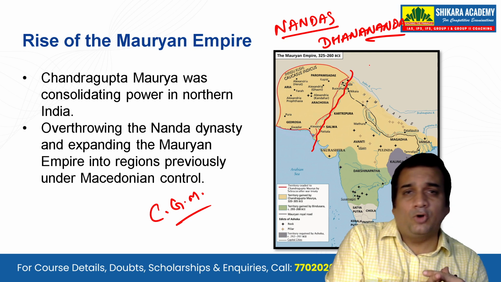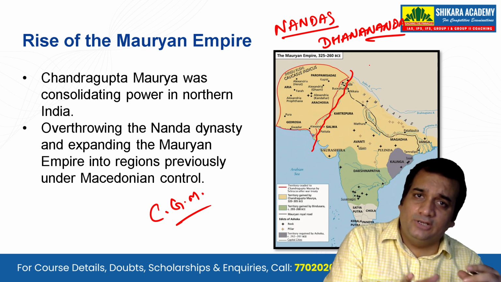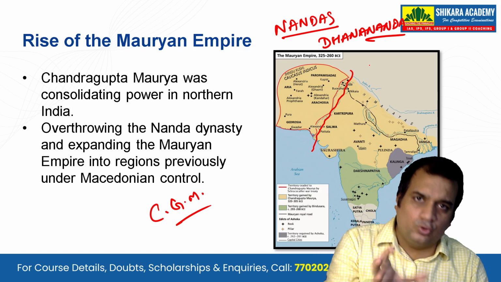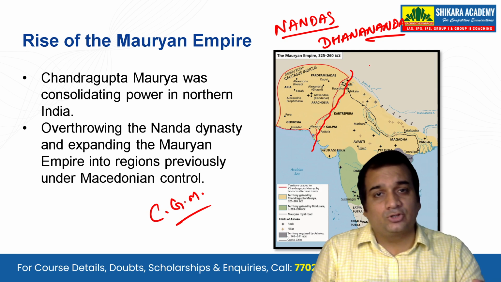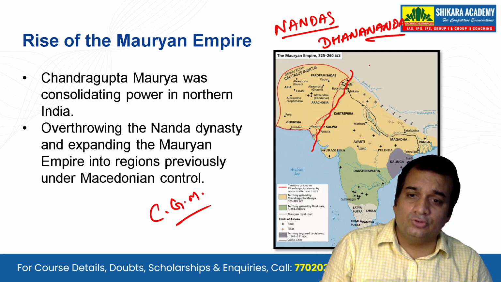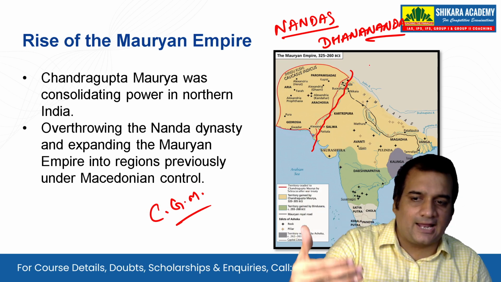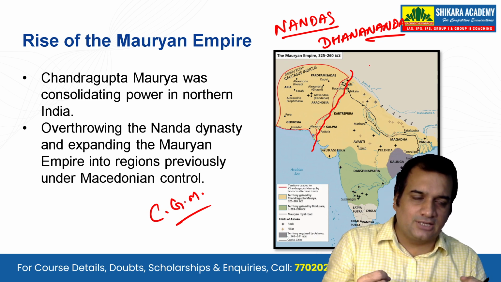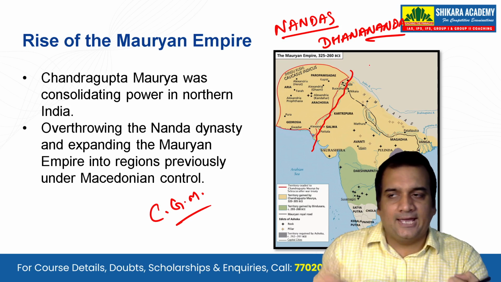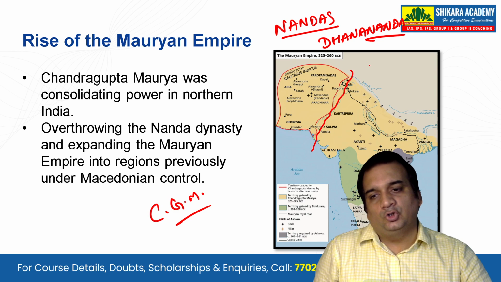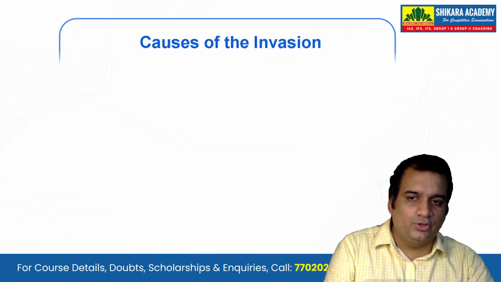So the Mauryan Empire, or Chandragupta Maurya, will also have it in mind that we somehow have to take control over that part. But it was already previously part of the foreigners. So foreigners again will try to have control over there. Now we will have this tussle of both the Mauryan Empire and the Macedonian control over that part of northwestern India, and let's see who is going to take over.